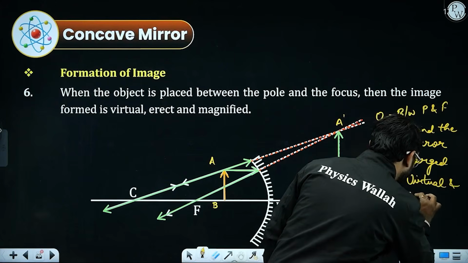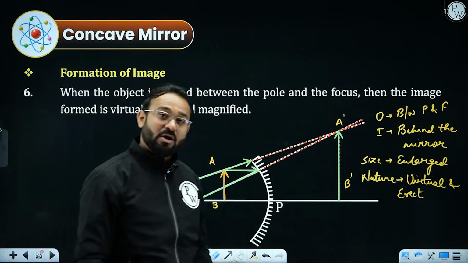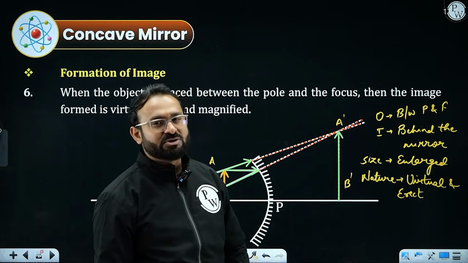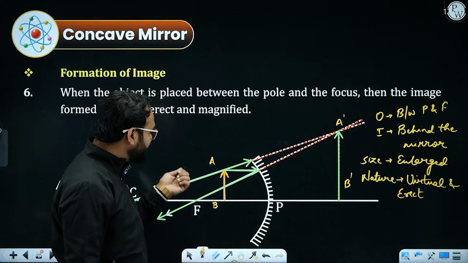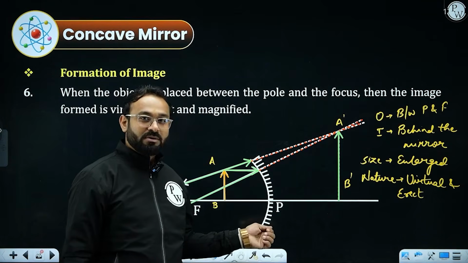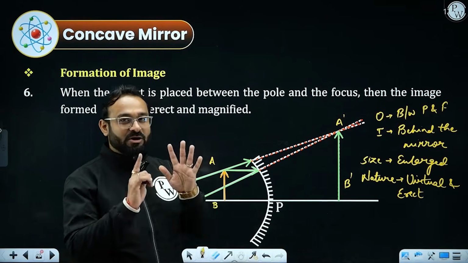Virtual and erect. So there is only and only one case in the concave mirror where you will be obtaining a virtual and erect image, and this is when you are putting your object between focus and pole. Got it? So these are the 6 formations of images by concave mirror.